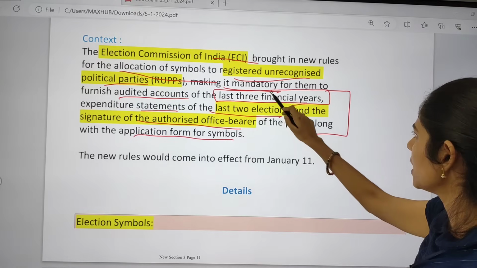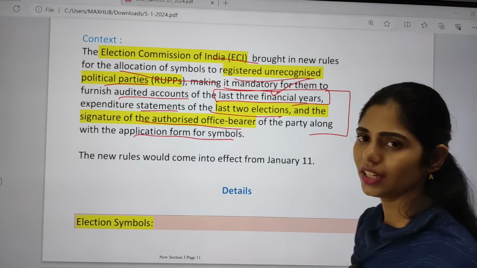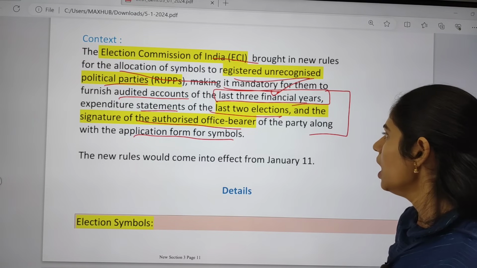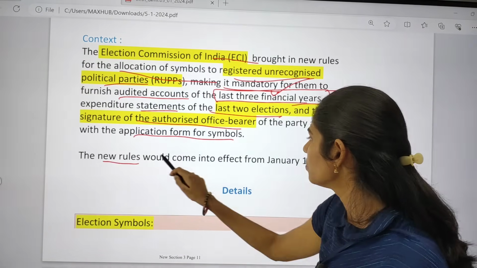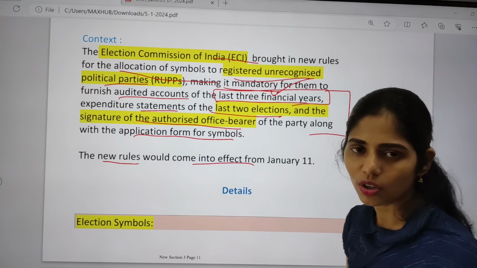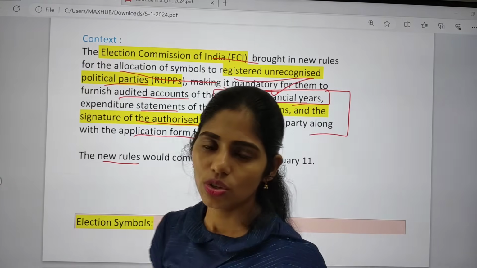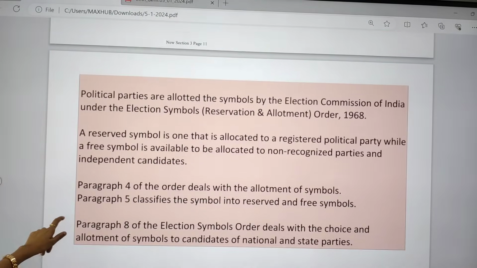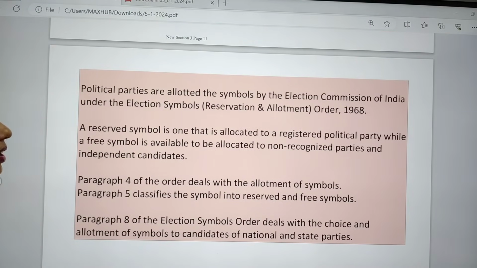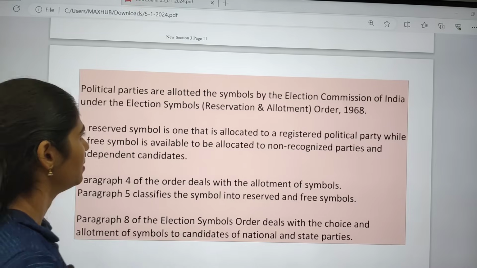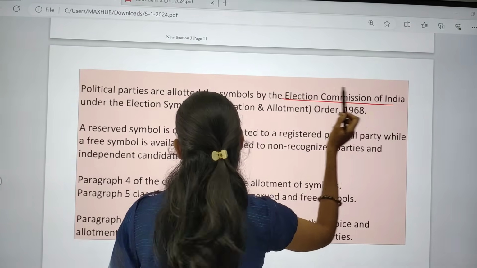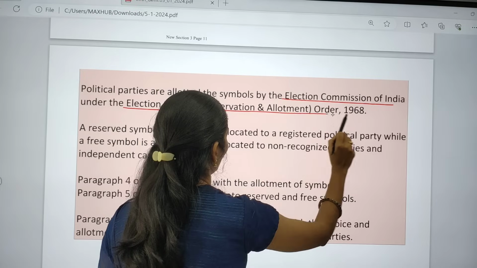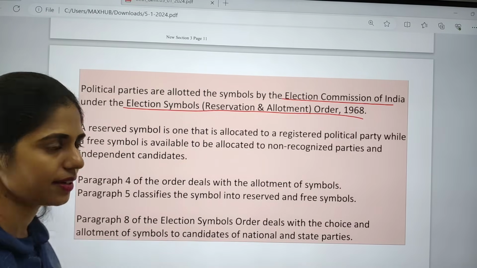First one is financial status, that is audited accounts of that political party. And next, the new rules would come into effect from January 11th onwards. So we're talking about election symbols. Political parties are allotted symbols by the Election Commission of India, under the Election Symbols Reservation Allotment Order of 1968.